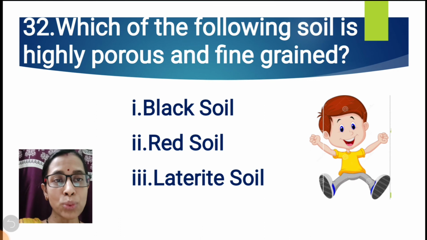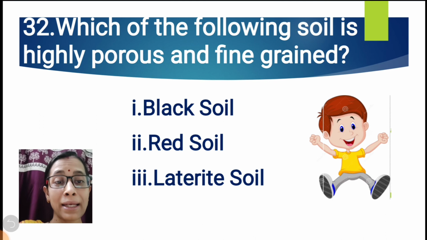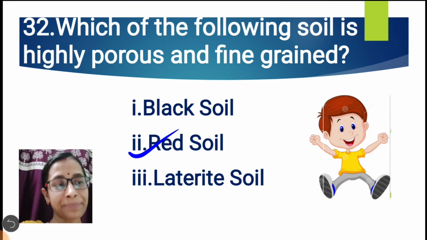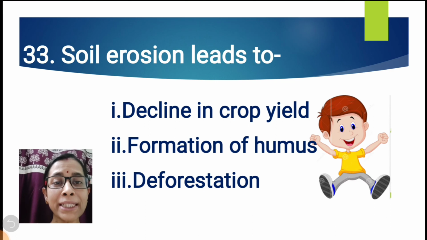Question number 32. Which of the following soil is highly porous and fine-grained? Black soil, red soil or laterite soil? The correct option is, yes, you are guessing very correctly, it is red soil. Question number 33.